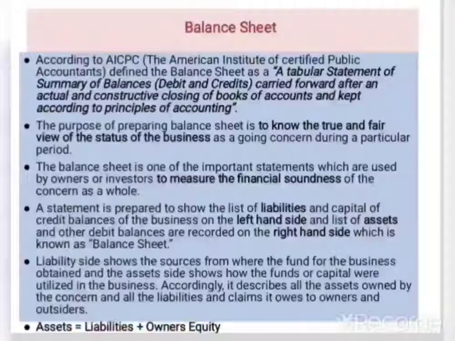There is an equation of the balance sheet: assets is equal to liabilities plus owner's equity. Owner's equity is capital, so it can be said that assets is equal to liabilities plus capital. If in a multiple choice or fill in the blanks question it asks, owner's equity is also known as dash, you have to answer capital. Or if the question is, capital is also known as what, you have to write owner's equity.